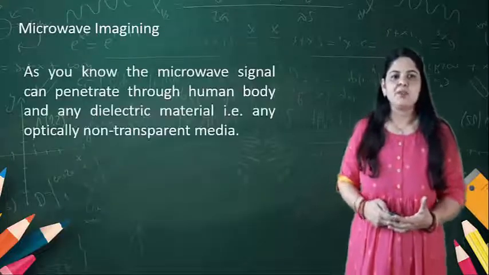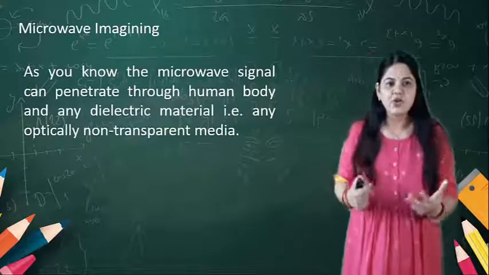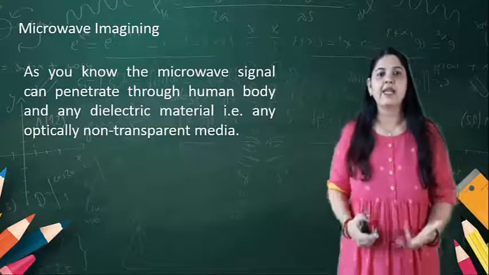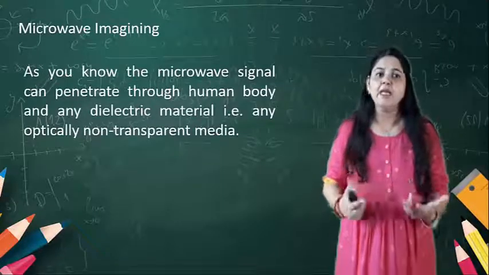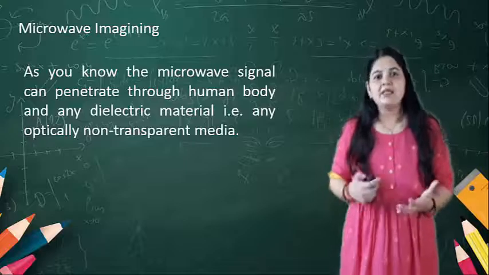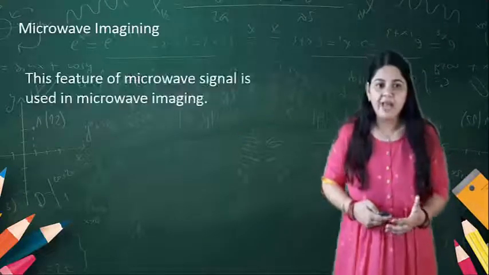So what is microwave imaging? We know that a microwave signal can penetrate through the human body and dielectric material, that is, any optically non-transparent media.